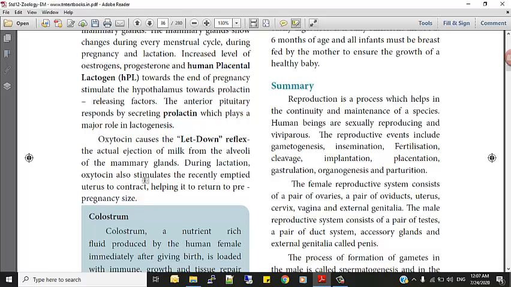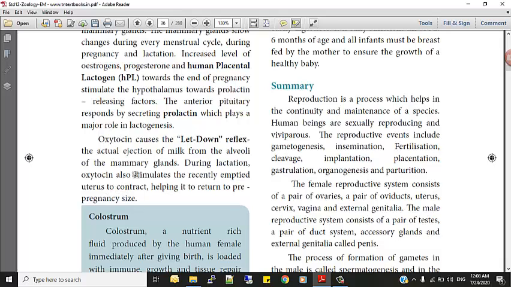During lactation, oxytocin also stimulates the recently emptied uterus to contract, helping it to return to the pre-pregnancy size. So this paragraph emphasizes the role of the hormone oxytocin. Its role is very important, and it is mentioned here. You should keep in mind that oxytocin is useful for ejection of the milk from the alveoli of the mammary gland. Second, oxytocin helps to return the uterus to the normal size.